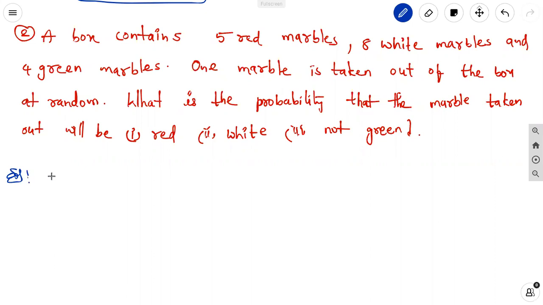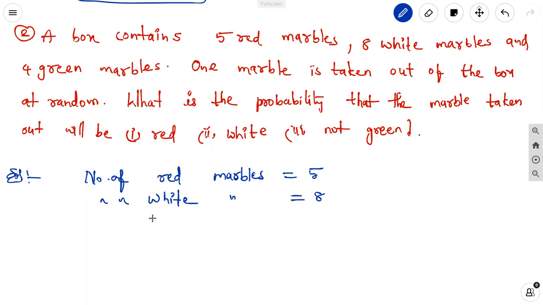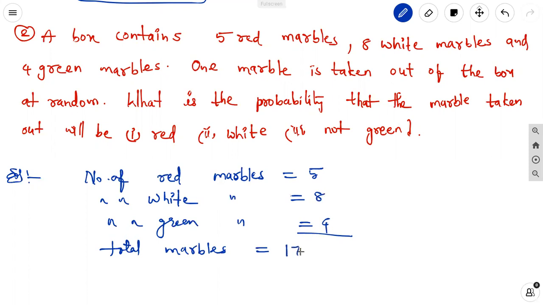Here we can take how many red marbles? Number of red marbles is equal to 5. Number of white marbles is equal to 8. Number of green marbles is equal to 4. How many total marbles are there? 5 plus 8 is 13, 13 plus 4 is 17. Okay, total marbles are 17.